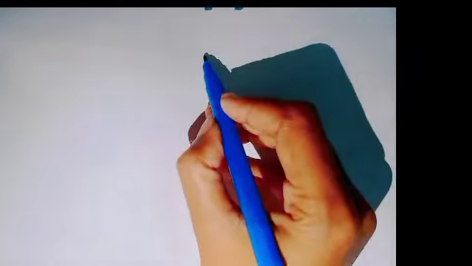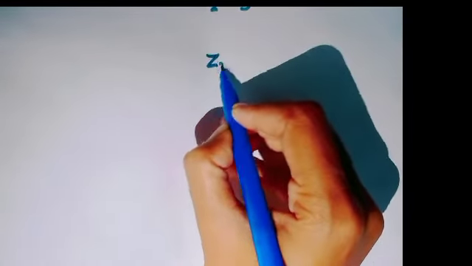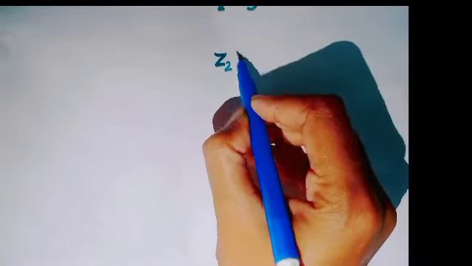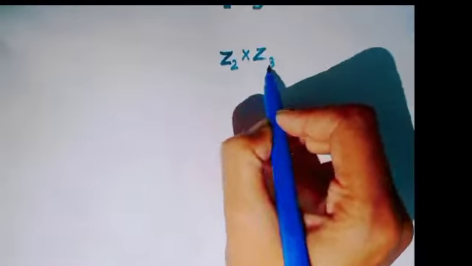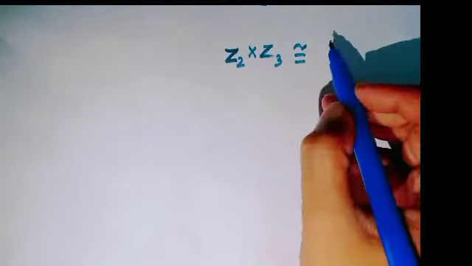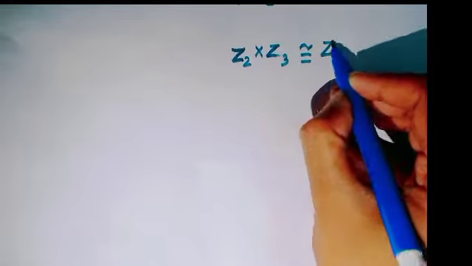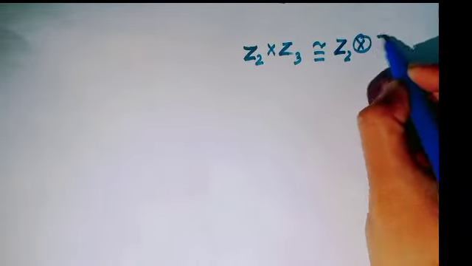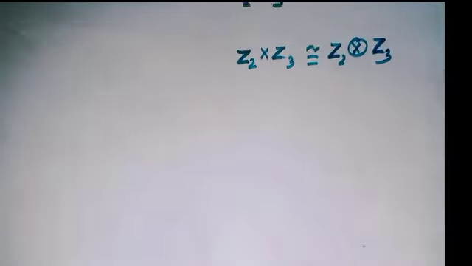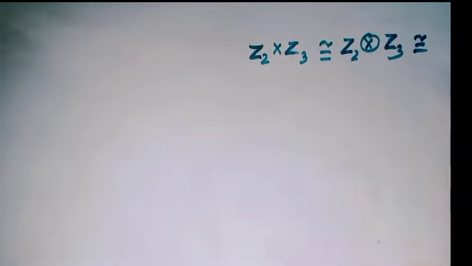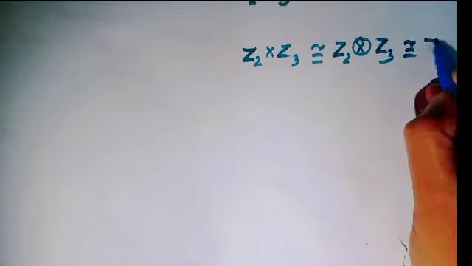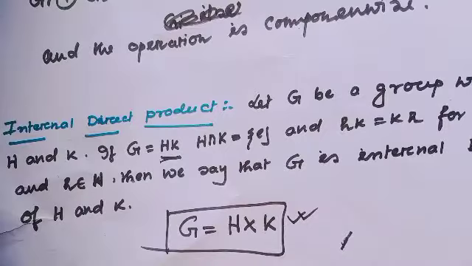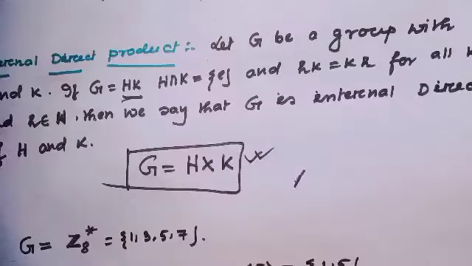As for example, Z2 internal direct product with Z3 is isomorphic to Z2 external direct product with Z3, which is also isomorphic to the original group Z6. Okay. Now let's see one example of internal direct product.